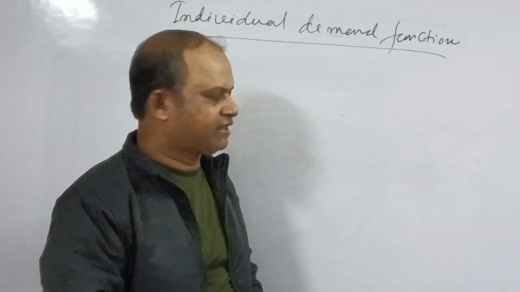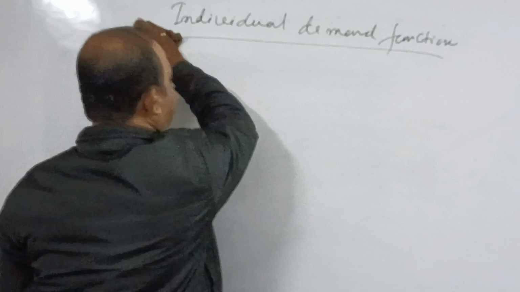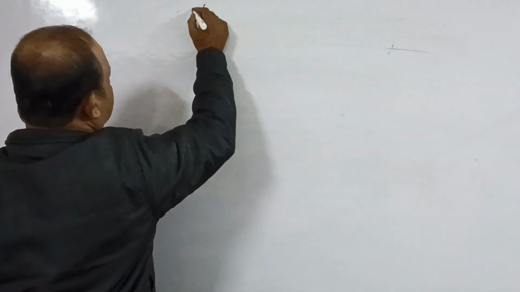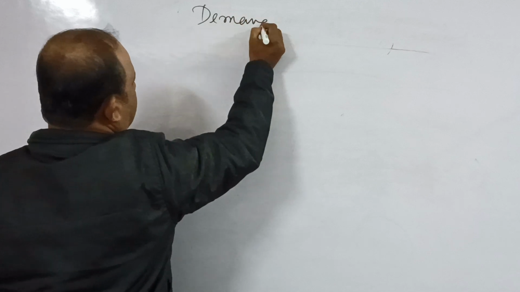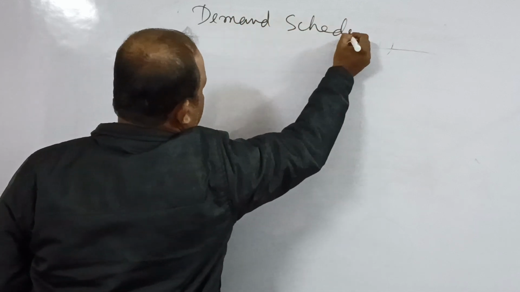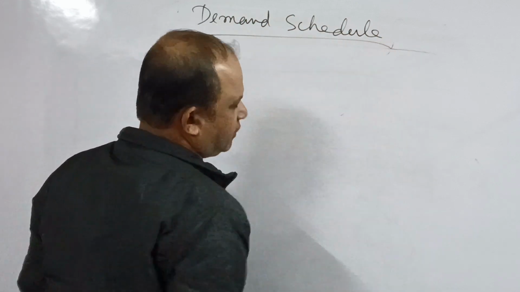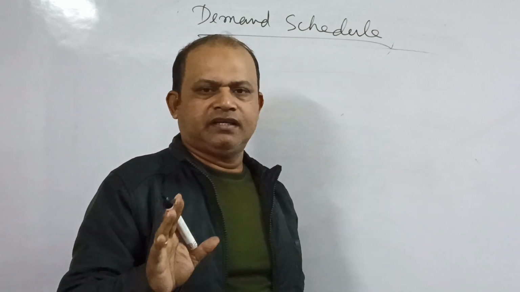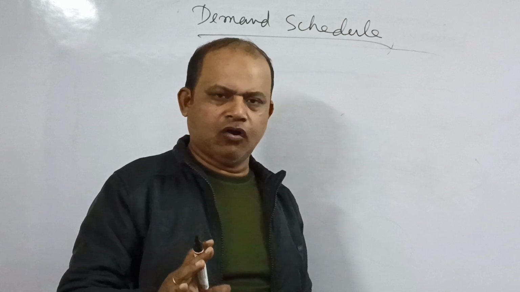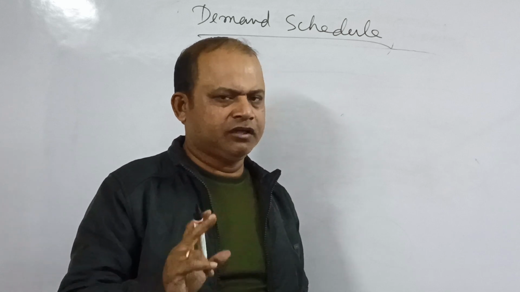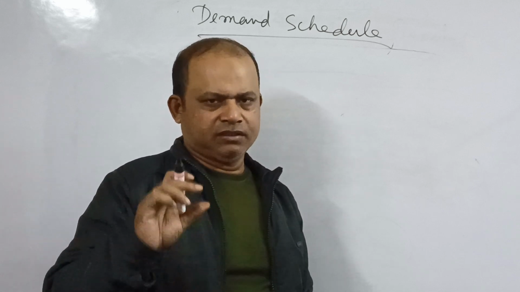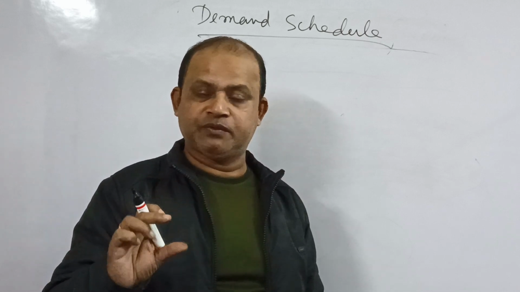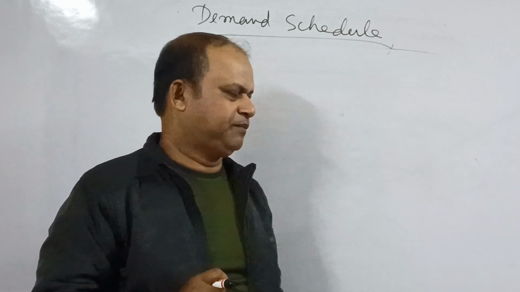So let's discuss the demand schedule. Actually, demand schedule is the tabular representation of the relationship between price and quantity demanded. I repeat, the tabular representation of the relationship between price and quantity demanded.